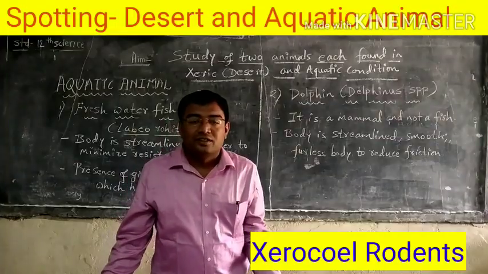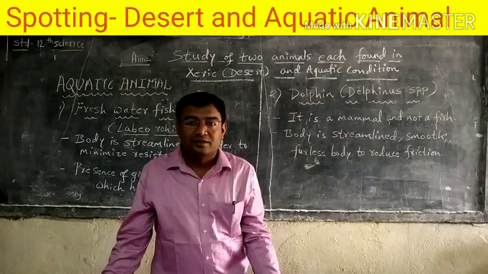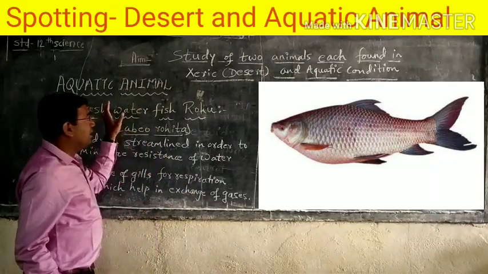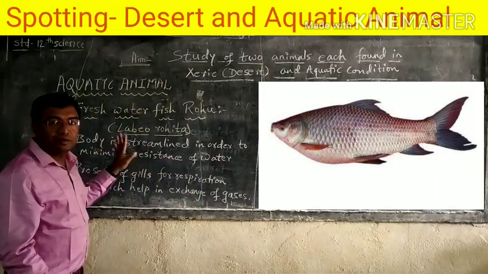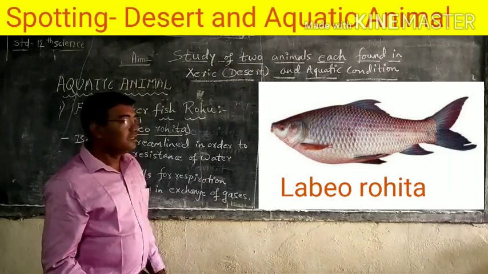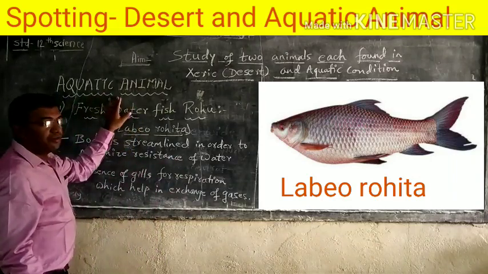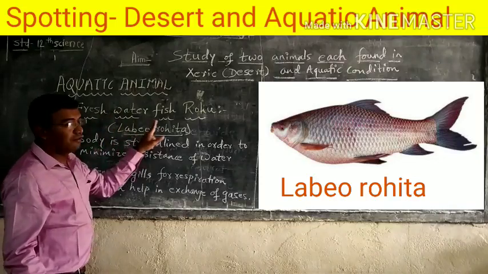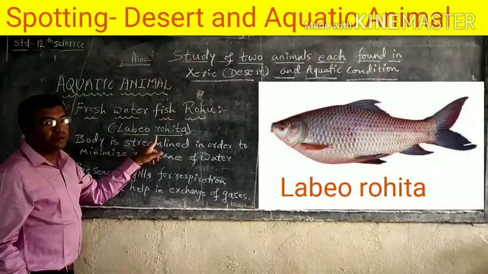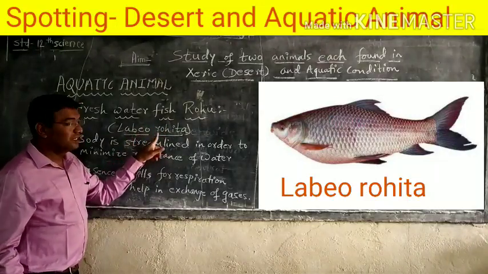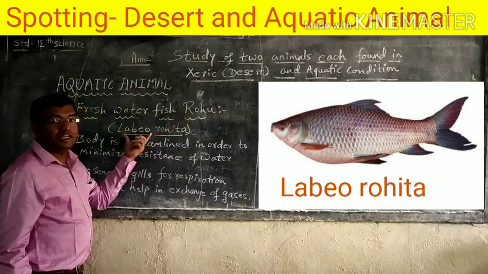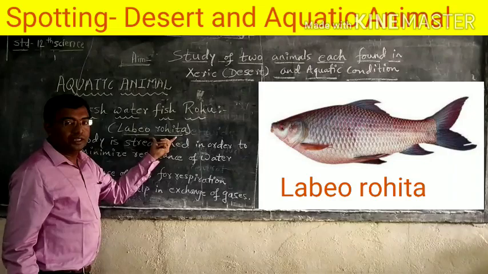Hello dear students. So now the second part of our video is about the aquatic animals. You might have heard about aquatic animals. Aquatic animals are those animals which are generally found in water. The aquatic animal for our spot is the freshwater fish rohu. What is the scientific name of rohu? The name is Labeo rohita. Labeo is the genus, rohita is the species. So once we identify rohu, we have to write the scientific name also, Labeo rohita.